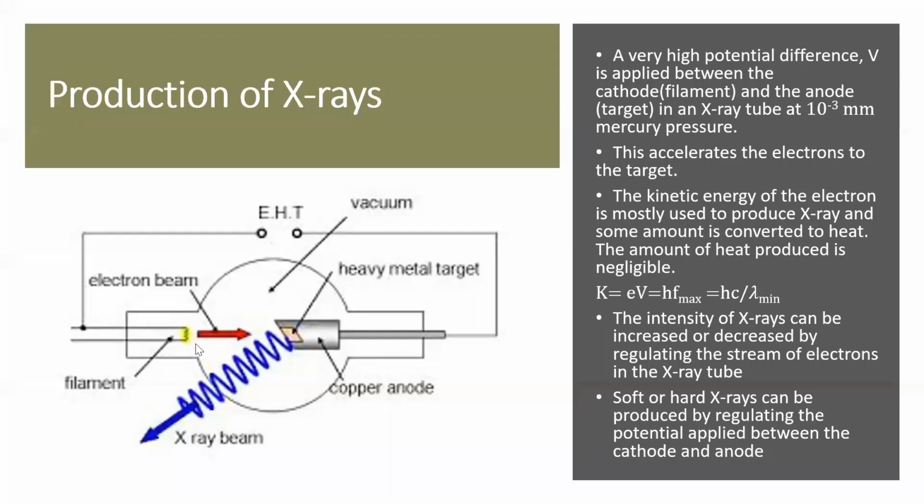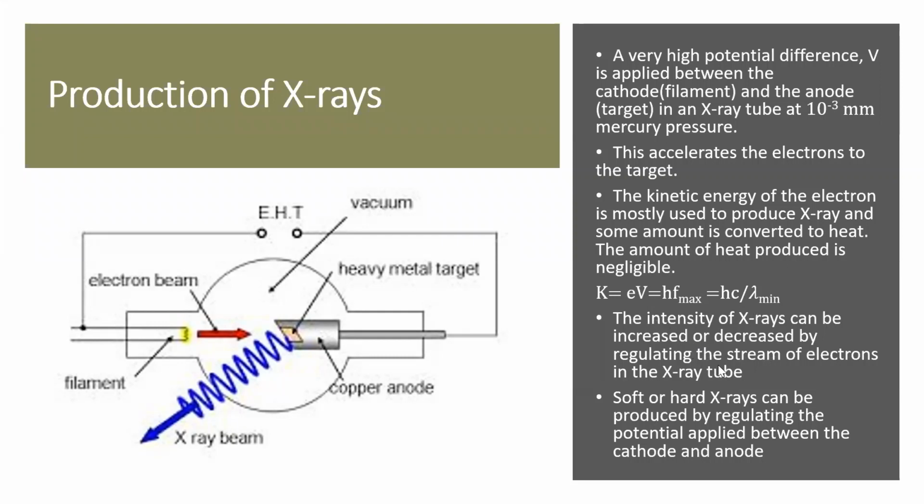If we keep something to narrow down the electrons, what happens? The number of electrons that reach the target can be controlled, and hence the number of quanta in the X-ray beam coming out also will be controlled. So the intensity of X-rays can be increased or decreased by regulating the stream of electrons in the X-ray tube. Is this point clear to you?